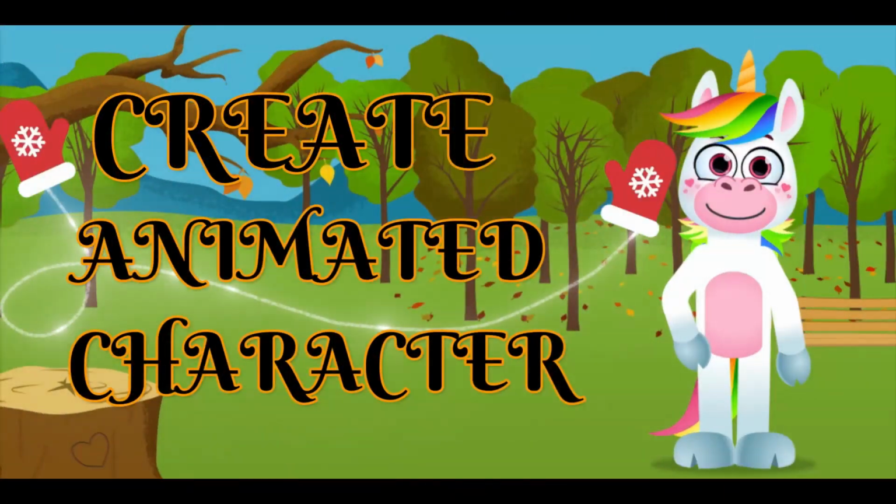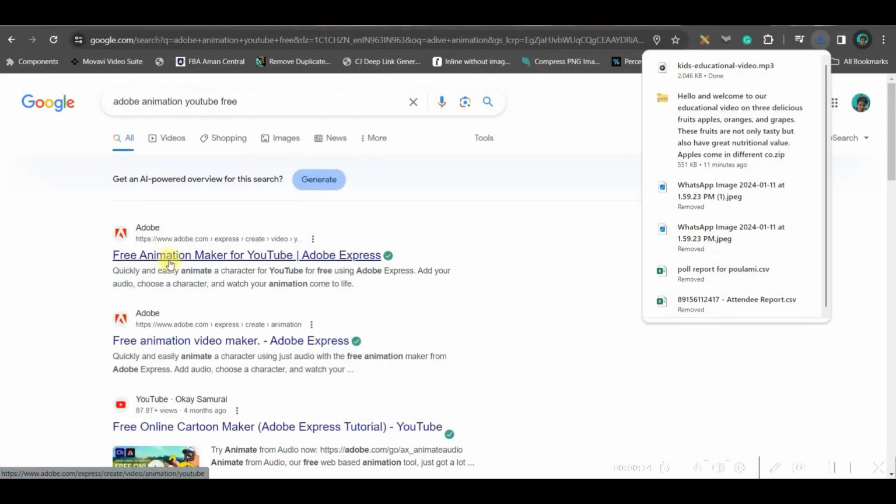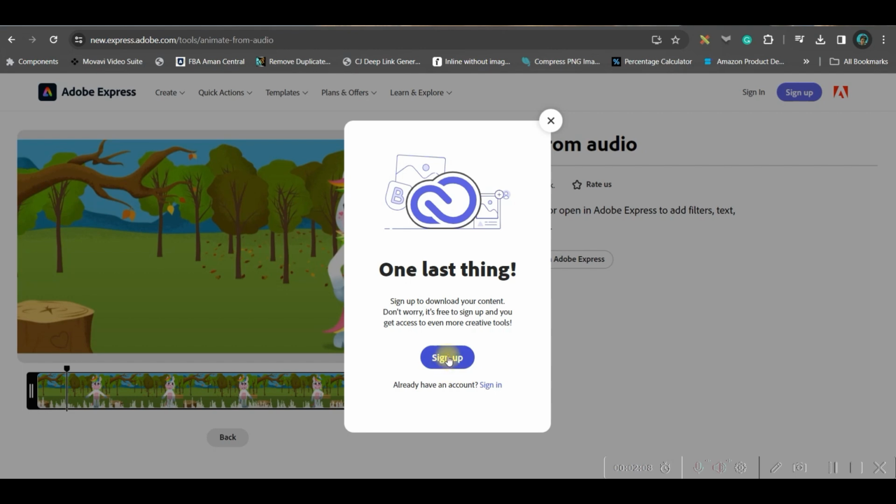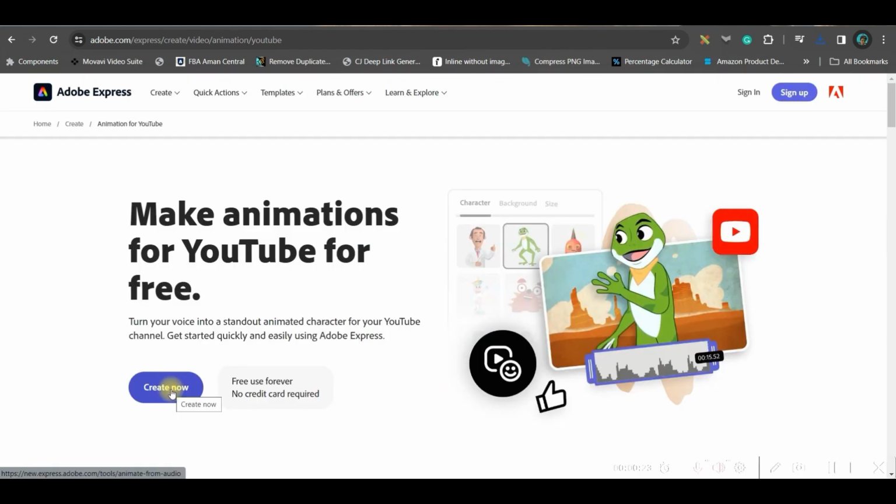Now in the next part, we are going to create the animated character for free. So for this, we are going to use Adobe Free Animation Maker for YouTube. You will be given this link in the description. So just go ahead and click and select. Now it will ask you to sign up. You can sign up for free. Now go to this create now option.